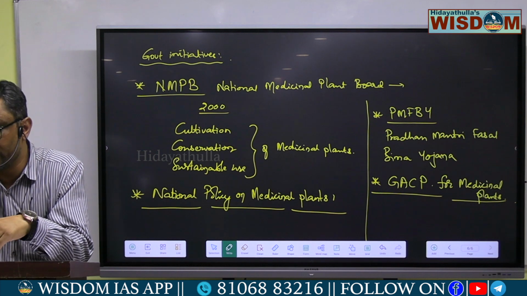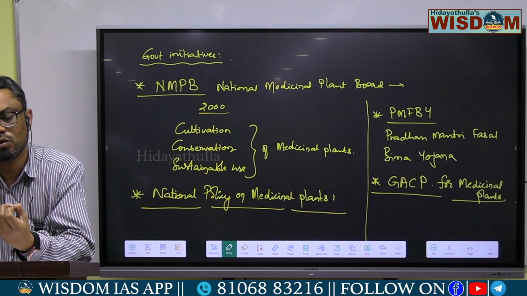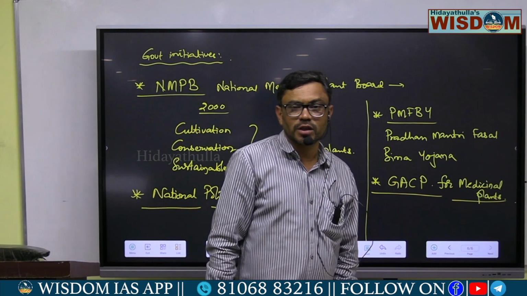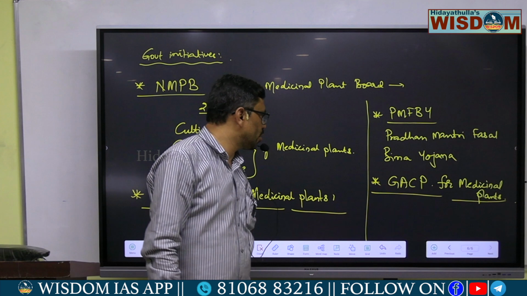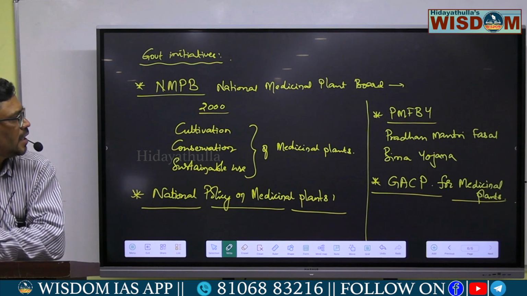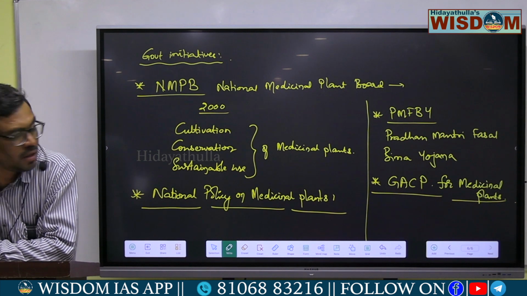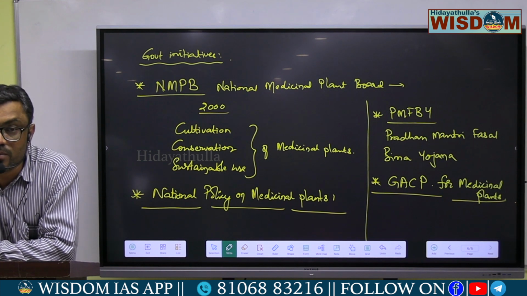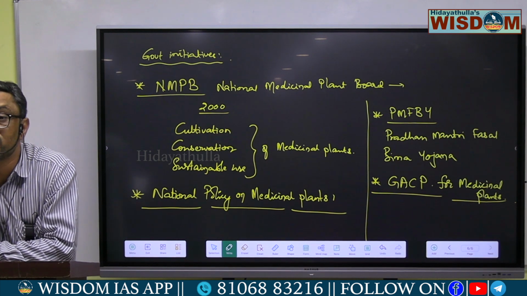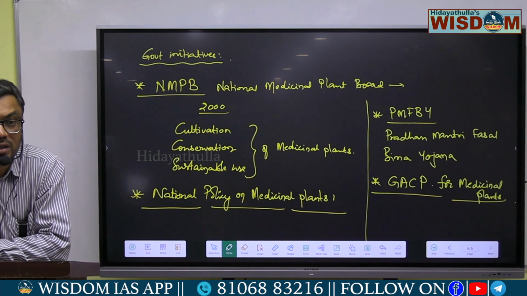It is to ensure the quality and efficacy of the medicinal products. So, the government has initiated a board called the National Medicinal Plant Board, and a policy has also been framed for these medicinal plants. Also, the Pradhan Mantri Fasal Bima Yojana scheme is providing insurance coverage to the farmers who are cultivating these medicinal plants, and it also helps in the mitigation of crop losses.